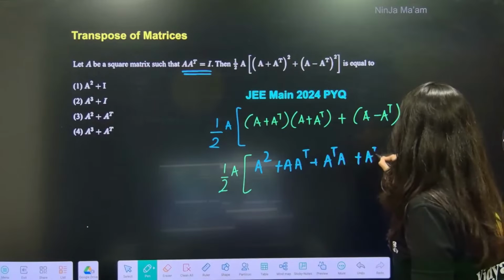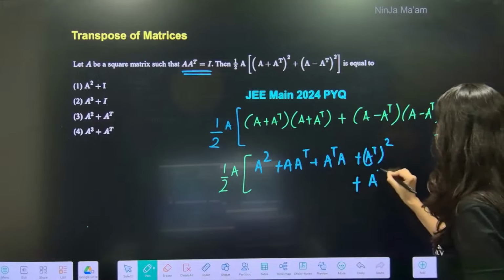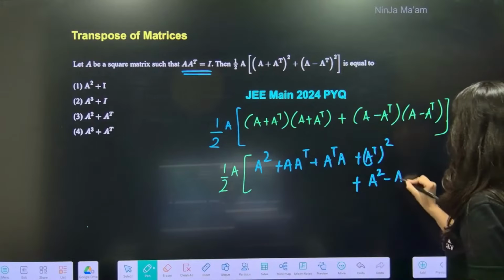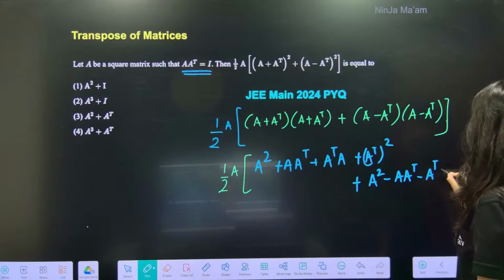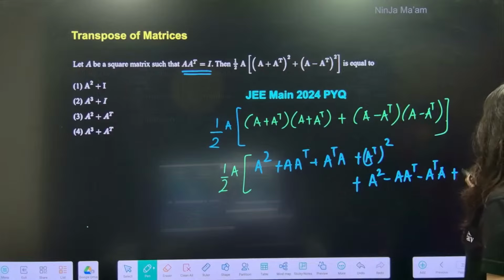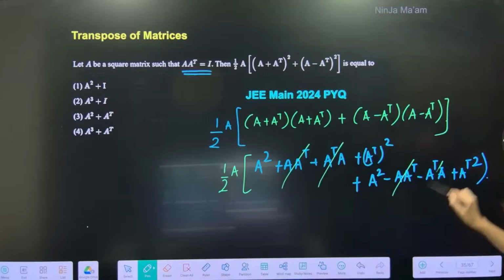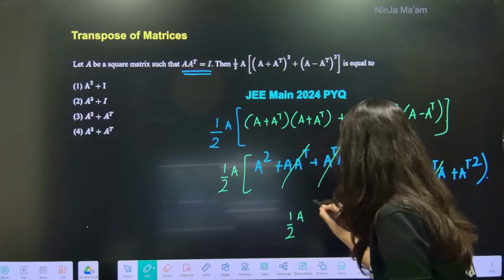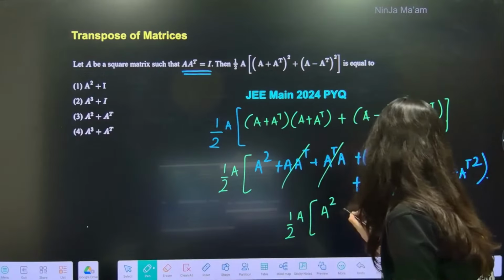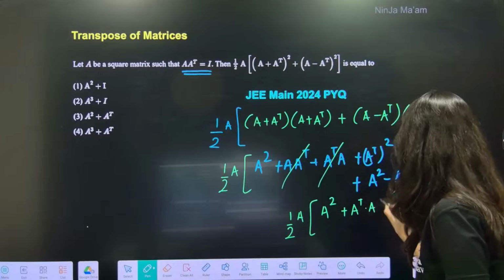Then A transpose whole square, plus, now this A square, minus A A transpose, and then minus A transpose A plus A transpose square, bracket close. Can you see? This anyway is going to get cancelled out. So we are having 1 by 2 A. This is A square and this is plus A transpose square.